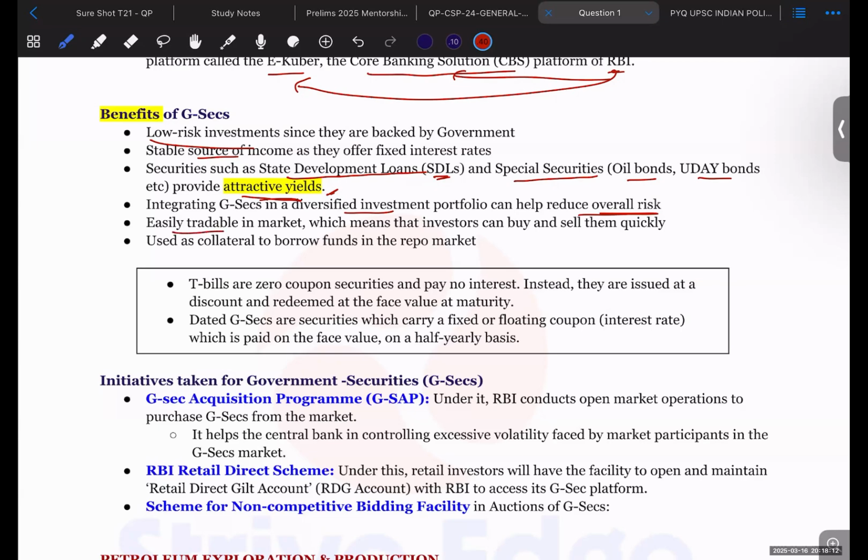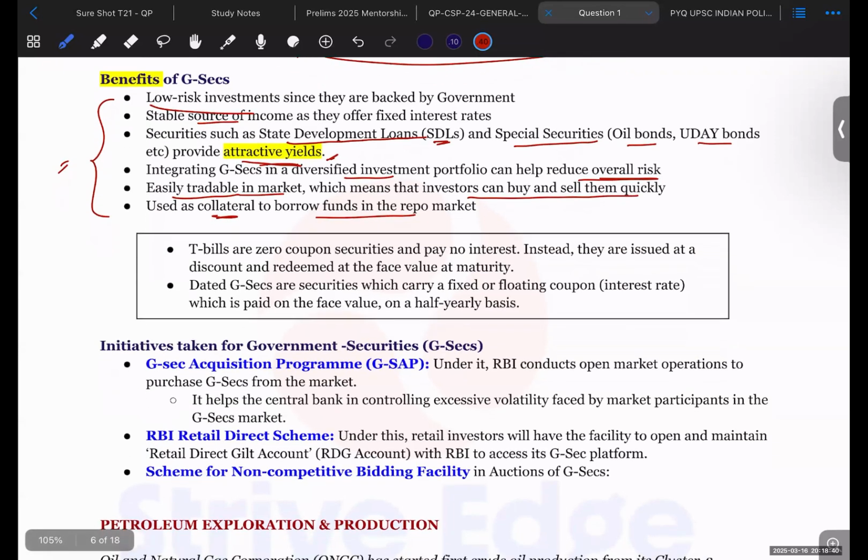They are easily tradable in the market, and investors can buy and sell them very quickly. Okay, they are used as collateral to borrow funds in the repo market also. So that is why these government securities have a very high amount of benefit and also demand. Even if you go in the market and try to sell those GSECs, everyone will be able to take them. Okay, no one will deny it.